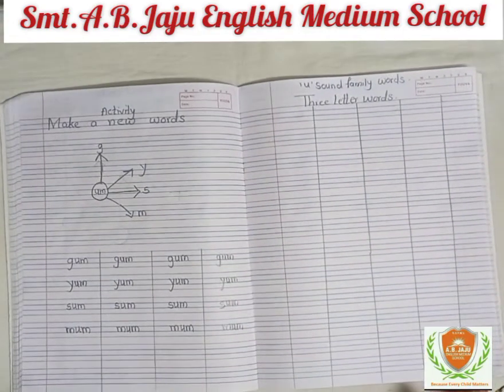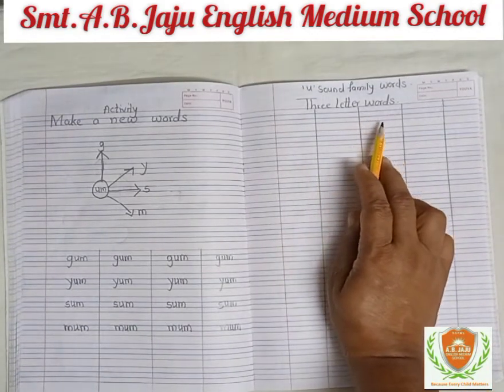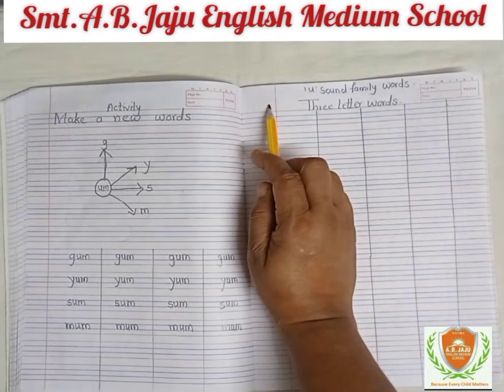अब हम क्या करेंगे? U sound family के words लिखेंगे. Okay? Here write down U family sound words and write down 3 letter words. Corner write down today's date.